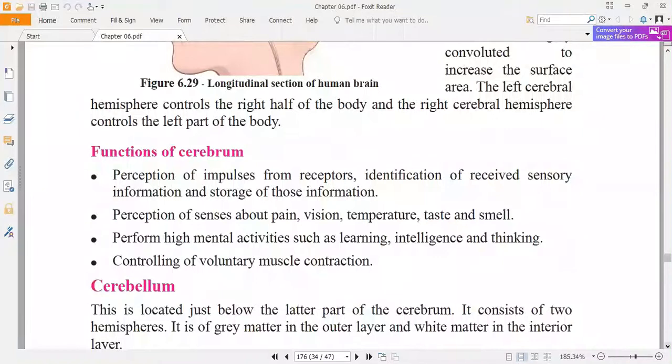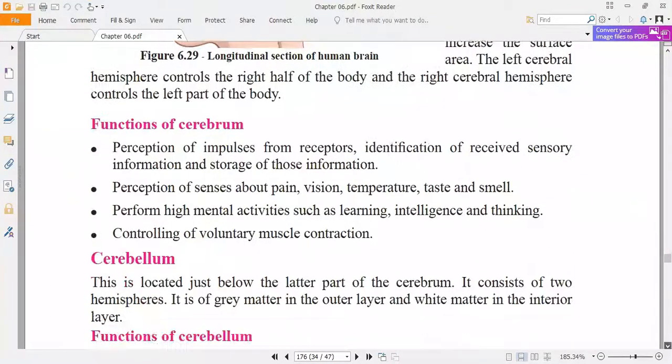See the functions of the cerebrum. The first function: normally we say the cerebrum is the thinking part of the brain, so mark it. Also, perception of impulses from the receptors, identification of the received sensory information, and storage. Perception means receiving the impulses from the receptors, identifying the received sensory information and storing it.